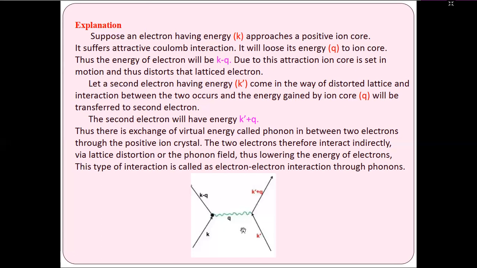This is a simple diagram of the electron-electron interaction, in which K is the energy, Q is the ion core, and K minus Q goes to K plus Q. You have seen in the explanation how energy is transferred from one electron to another electron.